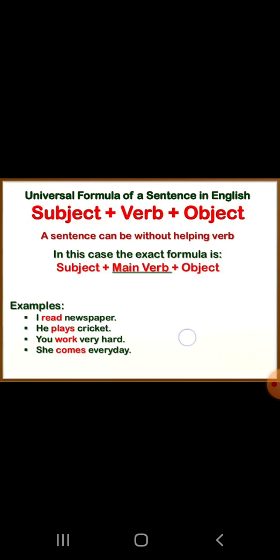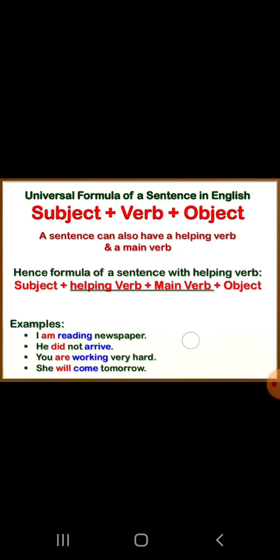In this case, where there is no helping verb, the exact formula is subject plus main verb plus object. If you see the examples: I read newspaper, he plays cricket, you work very hard, she comes every day. Now these are the sentences where there is no helping verb. Only the main verb is there, which is telling you what the subject is doing.